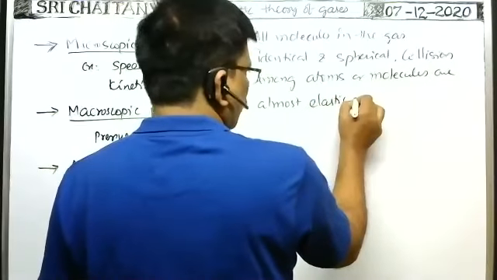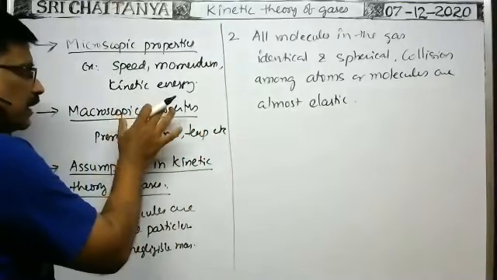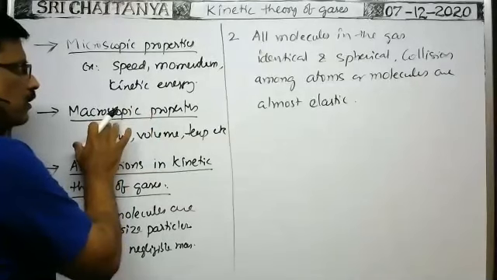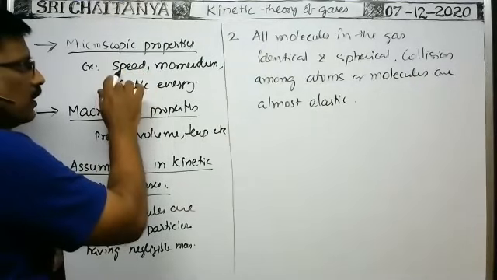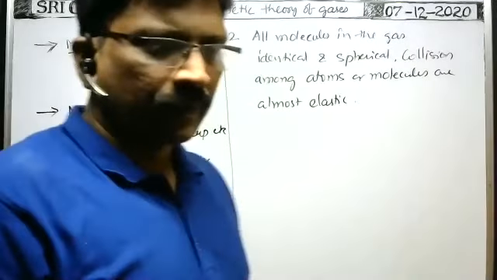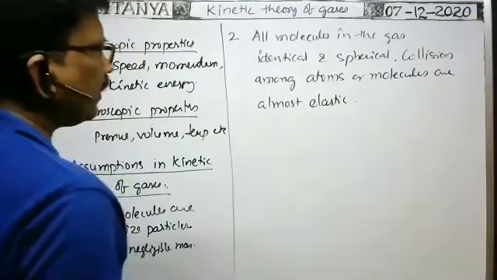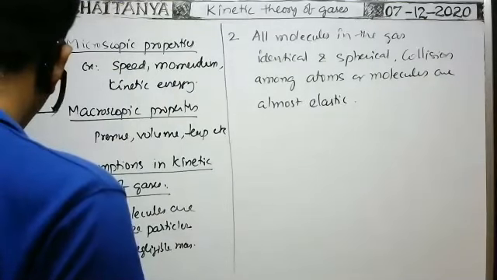The imagined elastic collision. Macroscopic property means the properties of the gas which are visible to us. They are called macroscopic. The properties of the gas which cannot be seen are called microscopic properties. Next, all molecules in the gas are identical spherical, and collisions among the atoms or molecules are elastic collisions.